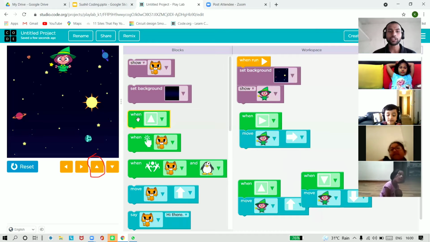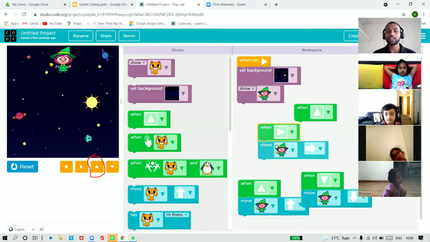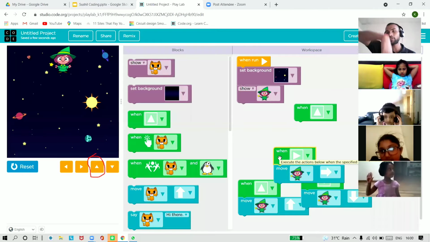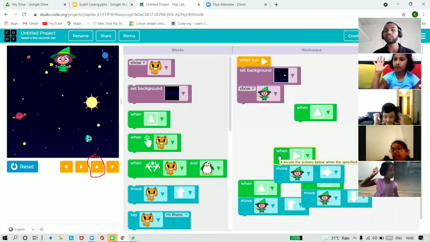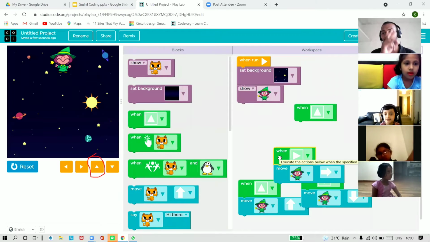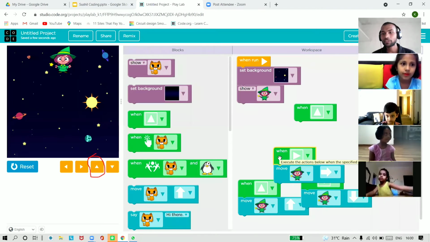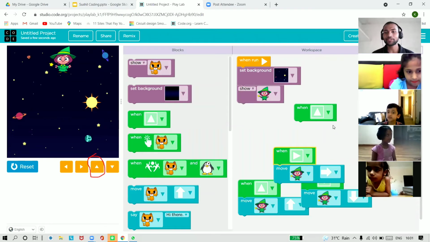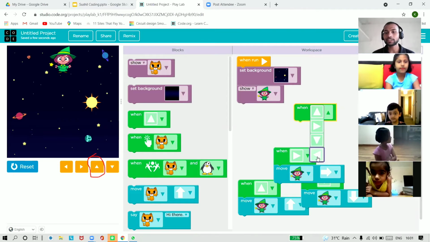Now, who will tell me which direction is left? Just raise your hand. We have done up, down, and right, and which direction is left? Riddhi will tell us. West. Okay, very good. West, or we can say left. So I should choose the last option now, this one, left.